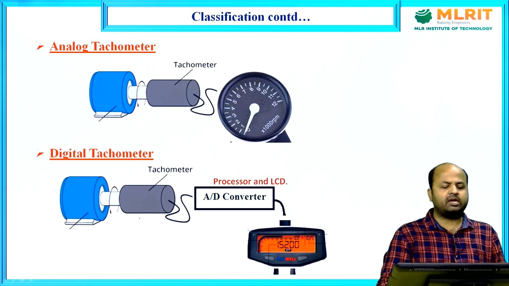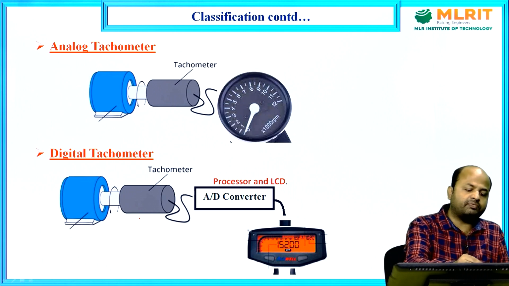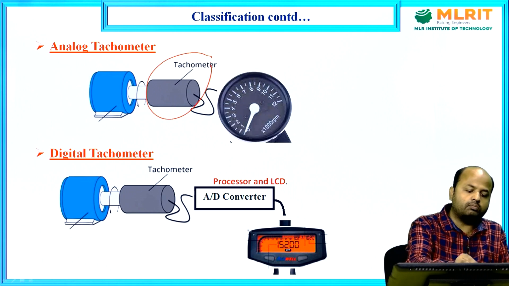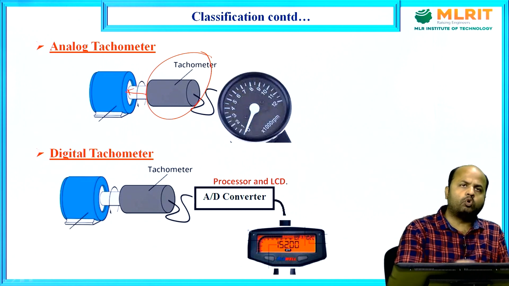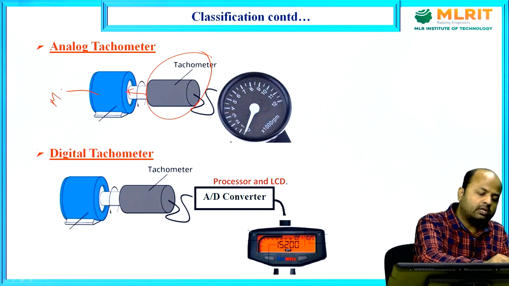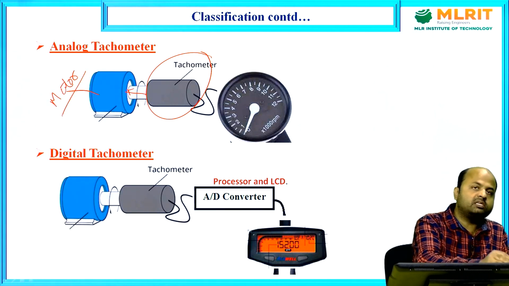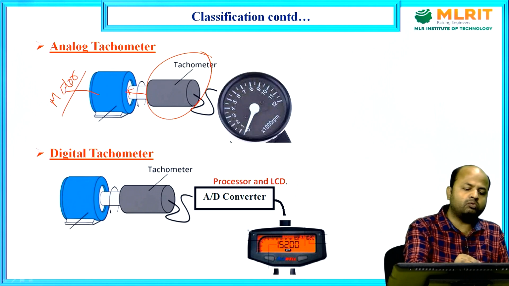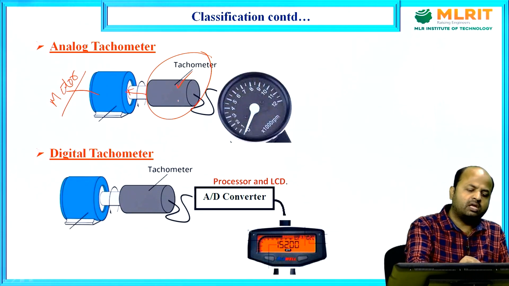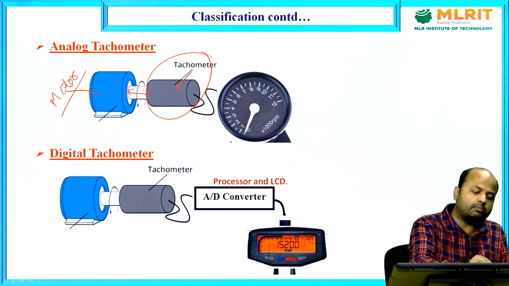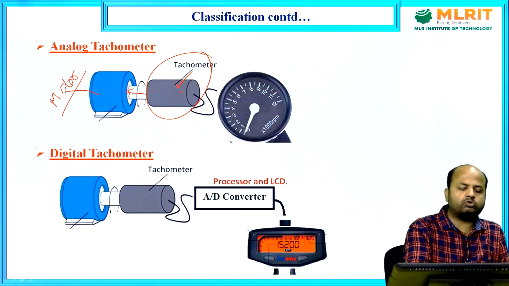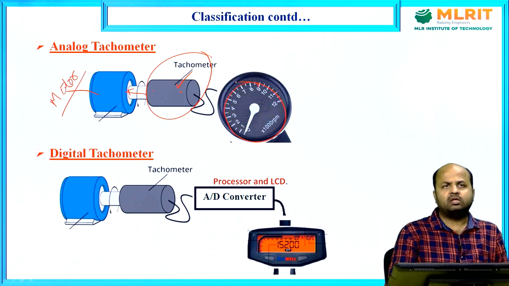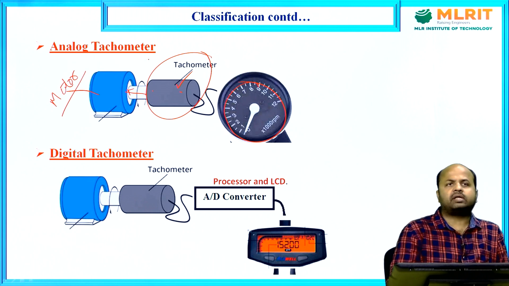Now, analog tachometer. Here we can see that the tachometer is connected or coupled to a motor. Suppose this is a motor and I want to measure the speed of this motor. What I will do? I will take one tachometer and I will couple this tachometer with the motor shaft. Once it is coupled with the motor shaft, we can take the reading on the analog display. So, this is called analog tachometer.